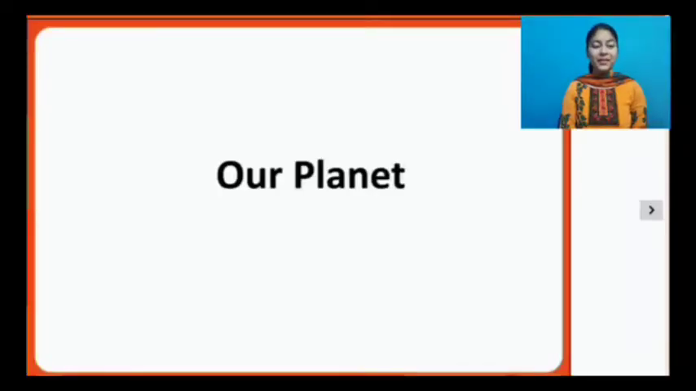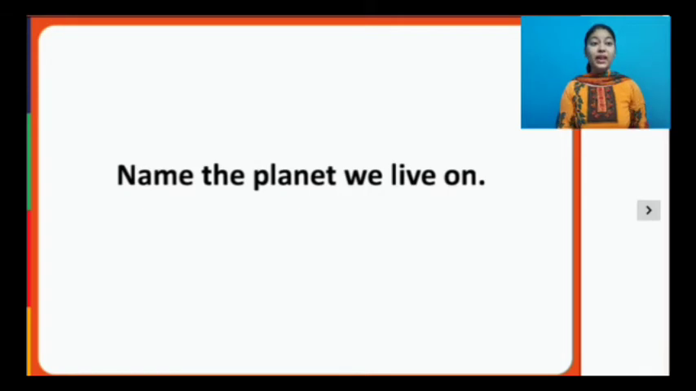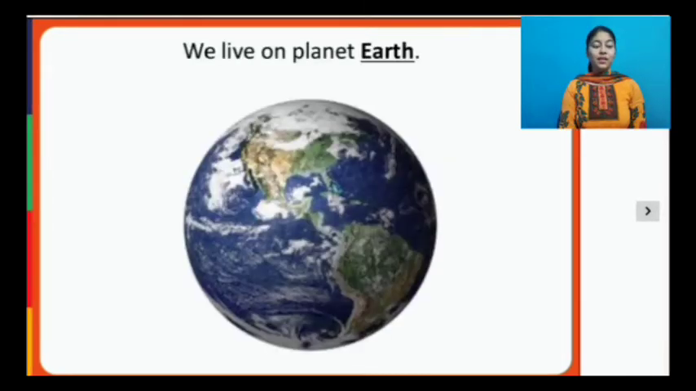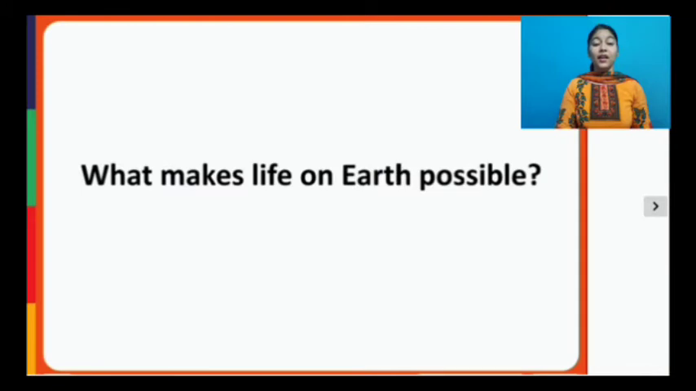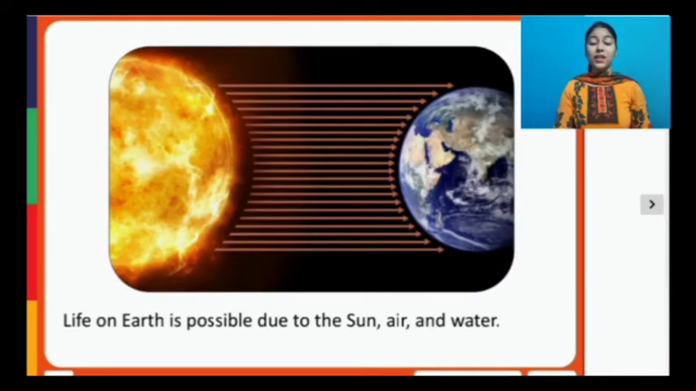Our planet. Name the planet we live on. We live on planet Earth. We all know that we live on planet Earth. Now, what makes life on Earth possible? Life on Earth is possible due to the sun, air, and water. So remember this, that life on Earth is possible due to sun, air, and water.